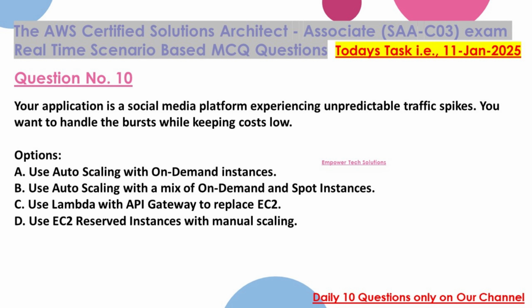Your application is a social media platform experiencing unpredictable traffic spikes. You want to handle the bursts while keeping costs low. Options: A. Use auto-scaling with on-demand instances. B. Use auto-scaling with a mix of on-demand and spot instances. C. Use Lambda with API Gateway to replace EC2. D. Use EC2 reserved instances with manual scaling.